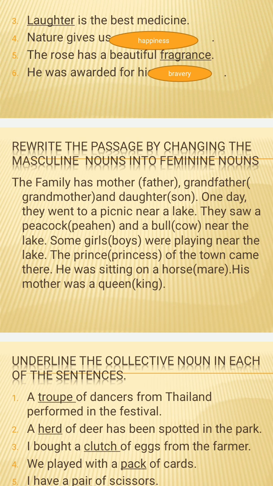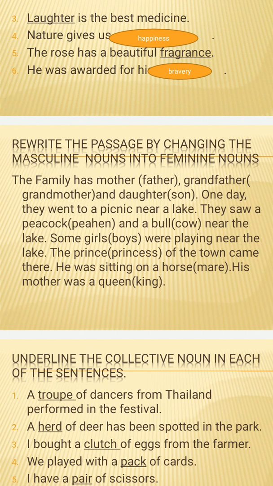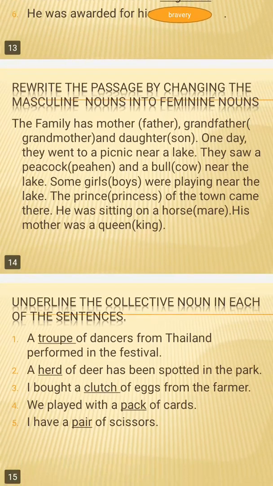One day they went to a picnic near a lake. They saw a peacock. Peacock is a male, so peacock's female is peahen. And the bull is a male, cow is its female. Near the lake, some girls will be converted into boys. This is basically gender noun, right? So some girls or boys were playing near the lake. The prince, converted into princess, of the town came there. He was sitting on a horse, converted into mare. His mother was a queen, converted into king.